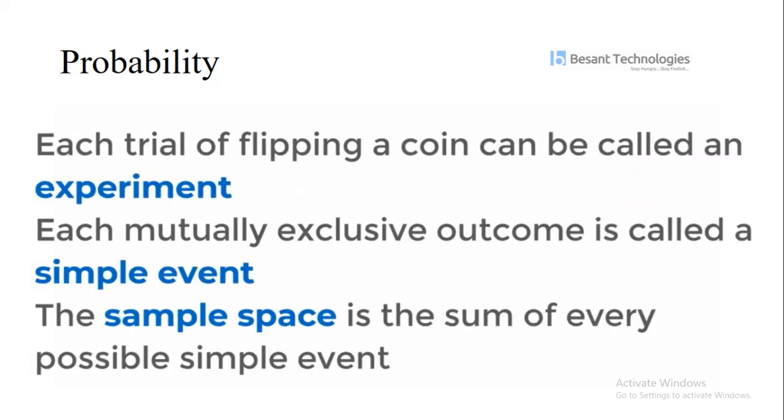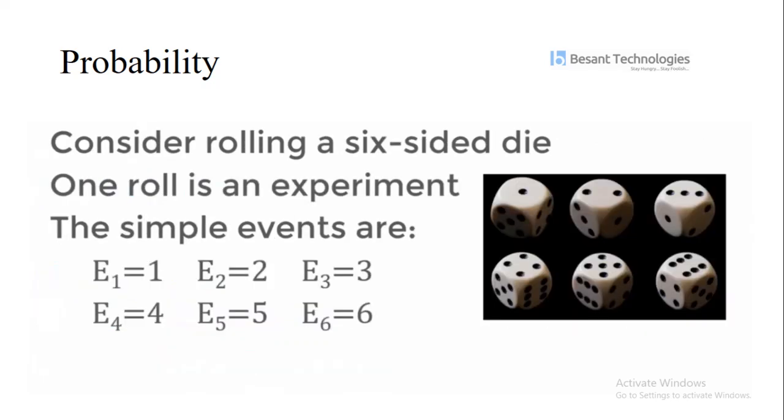When we are flipping a coin, it is known as an experiment. Each mutually exclusive outcome is called a simple event. The sample space is the sum of every possible simple event. Consider rolling a 6-sided die: one roll is an experiment. The simple events are E1 equal to 1, E2 equal to 2, E3 equal to 3, E4 equal to 4, E5 equal to 5, and E6 equal to 6.